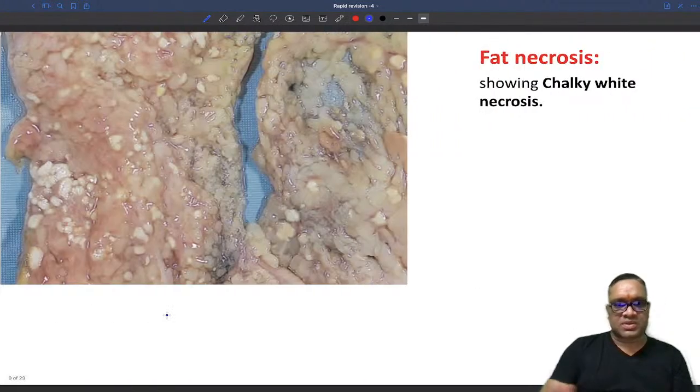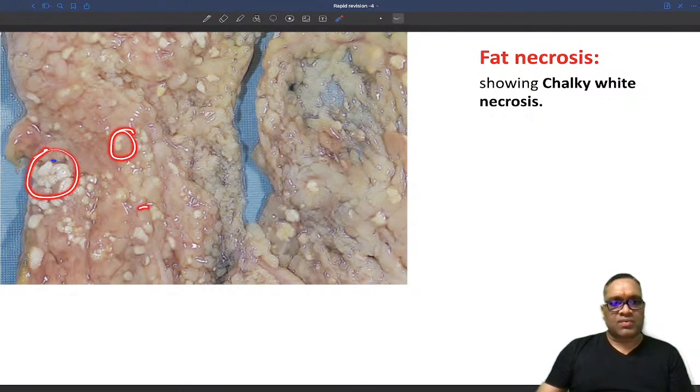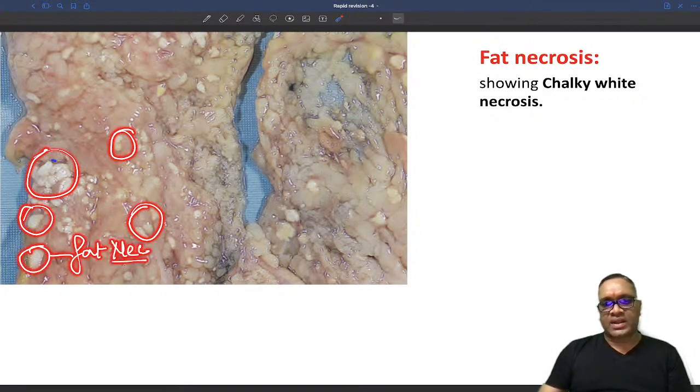So now I will show you the picture. This is the chalky white appearance which came in the NEET PG exam. Can you see this? This is the chalky white appearance. These are all fat necrosis, right? So all these are the areas which are showing you fat necrosis, chalky white appearance, right?